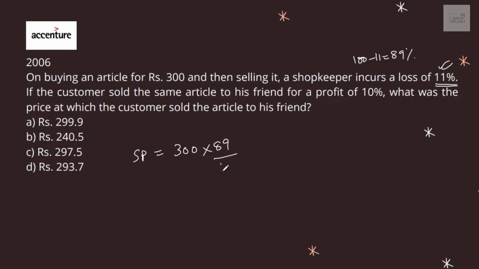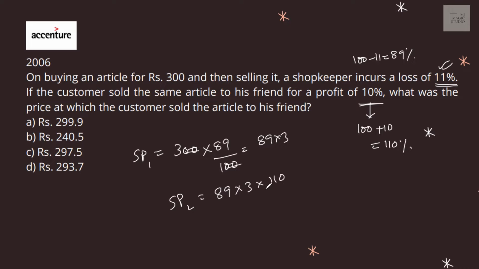So the selling price would be 89 by 100 of 300, that would be 89 into 3. If the customer sold the same article to his friend for a profit of 10%, profit of 10% means recovery would be 100 plus 10, that is 110%. So the new SP would be 89 into 3 into 110 by 100.